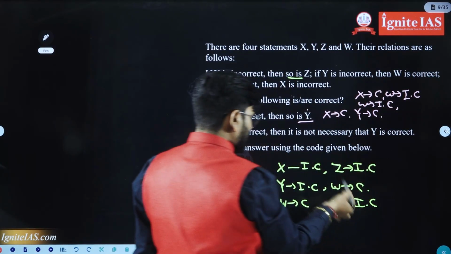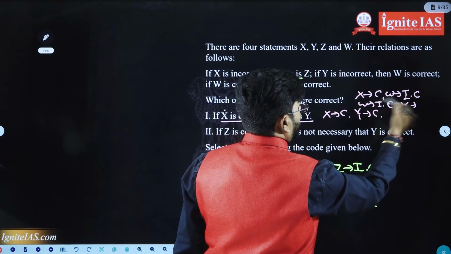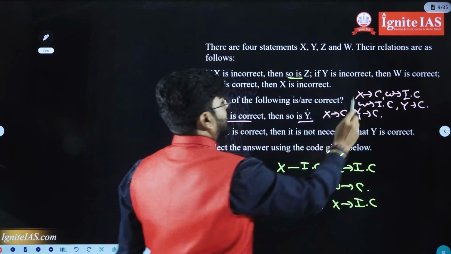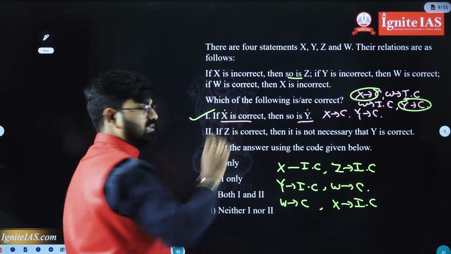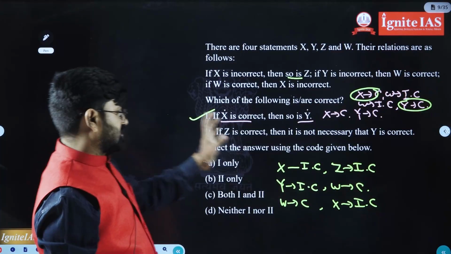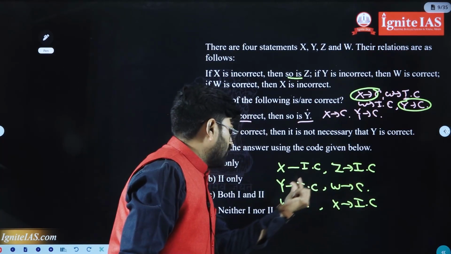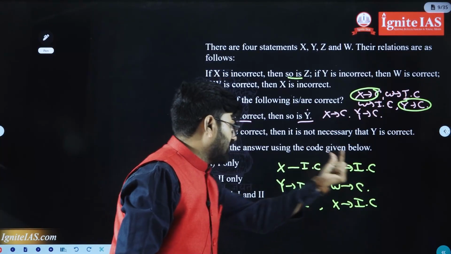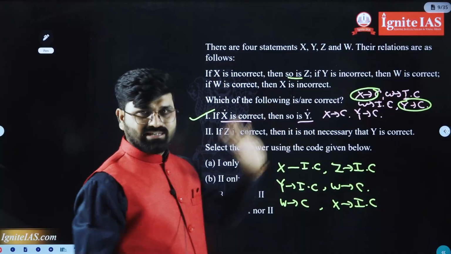Then Y is correct, which means again opposite. So Y is correct. Satisfied? If X is correct, Y is correct. Simply, if X is correct, W must be incorrect. If W is incorrect, Y must be correct. Yes, it is clear.